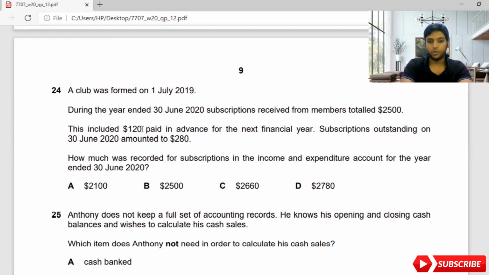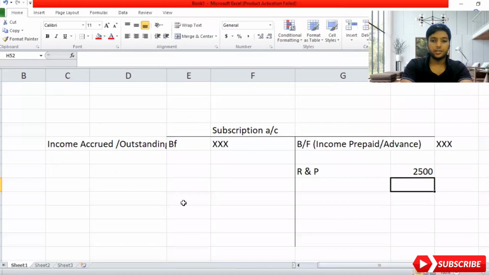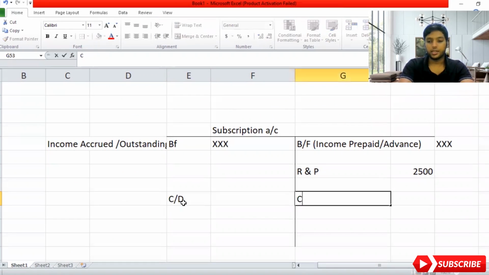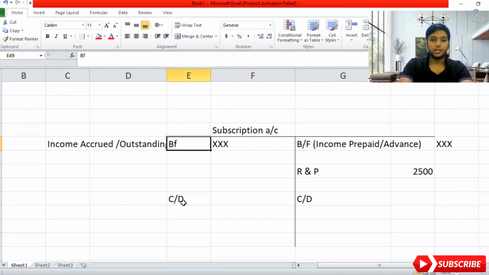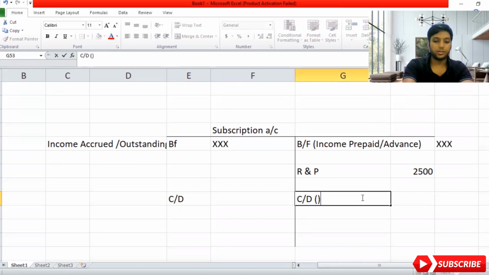They have not spoken about brought forward. If they were speaking about brought forward, it would be on 1st July 2019. But unfortunately, they speak on 30th June 2020. And subscription outstanding on 30th June 2020 was 280. So I'm moving on to the Excel sheet. So outstanding I will represent on this side, guys, carried down on both sides. Here it's outstanding brought forward on this side, so it will be parallel. The outstanding carried down will come here.